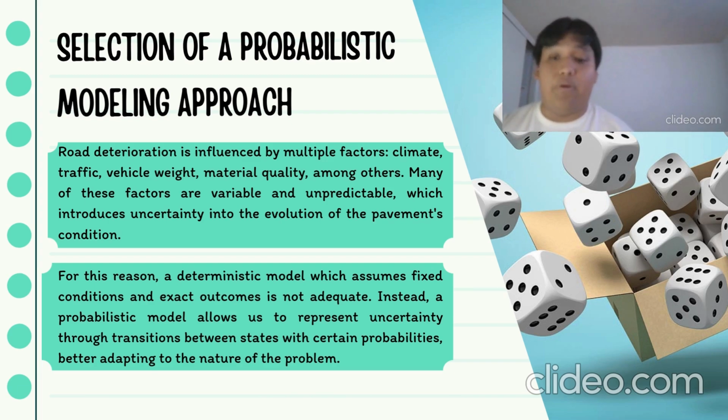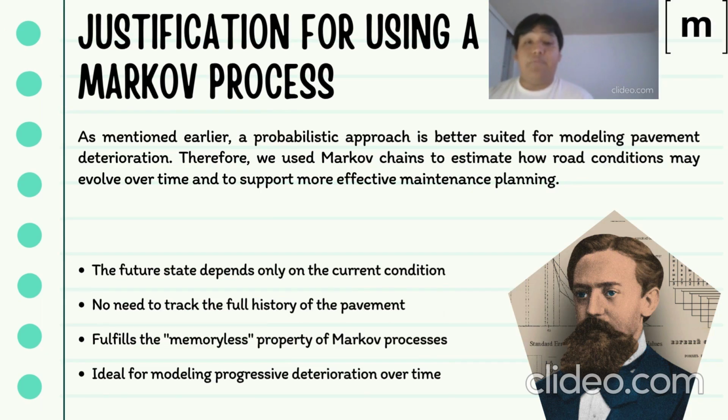of this problem. As mentioned earlier, a probabilistic approach is better suited for modeling pavement deterioration. Therefore, we use Markov chains to estimate how road conditions may evolve over time and support more effective maintenance planning.